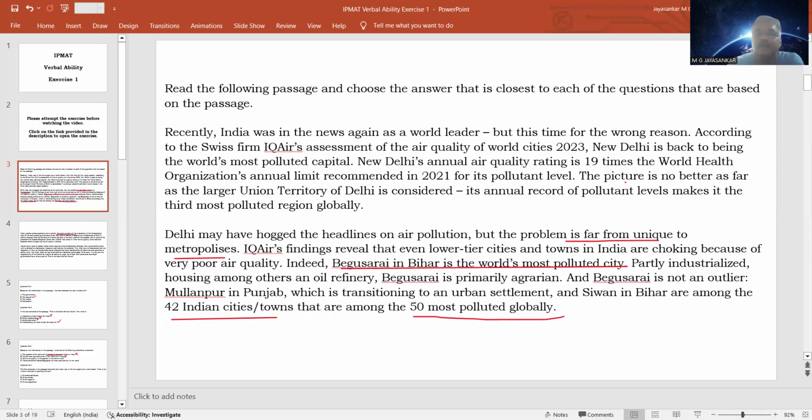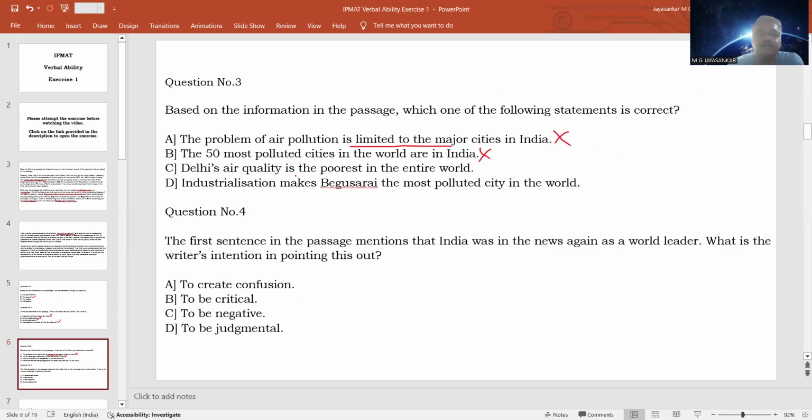What about Delhi? Delhi is the most polluted capital city. So New Delhi is the most polluted capital city, whereas Begusarai is the most polluted city in the world. So this statement says that Delhi's air quality is the poorest in the entire world is wrong. It should be Begusarai. So again, wrong answer. Option D, industrialization makes Begusarai the most polluted city in the world.